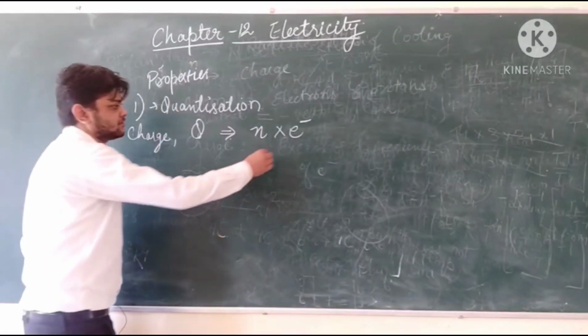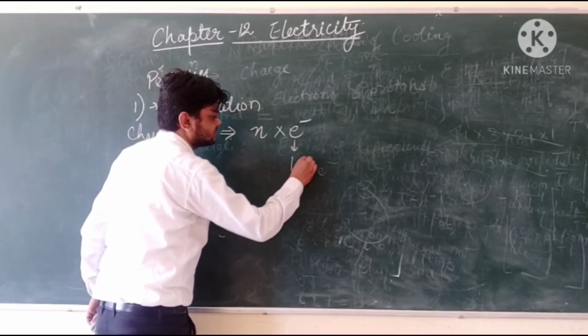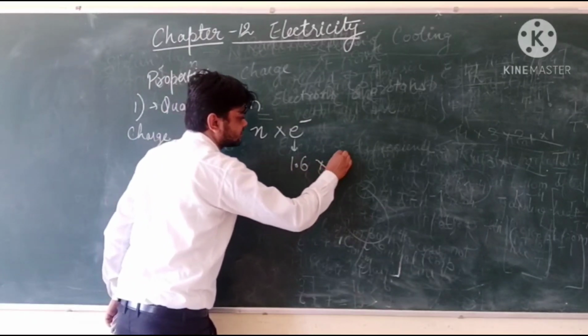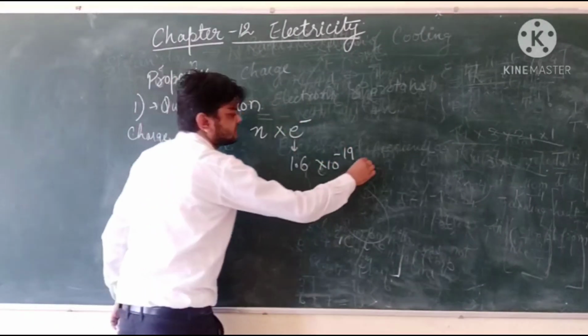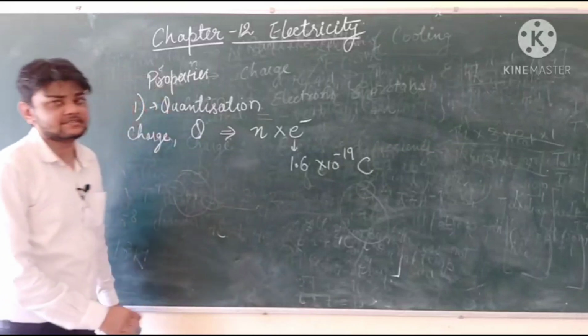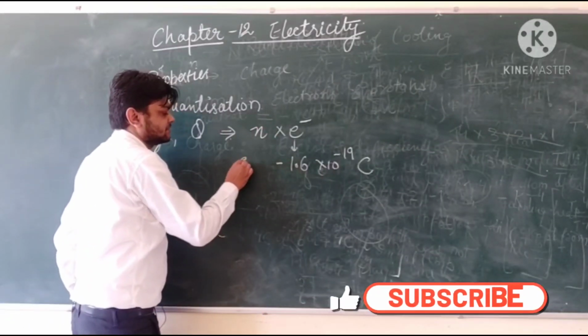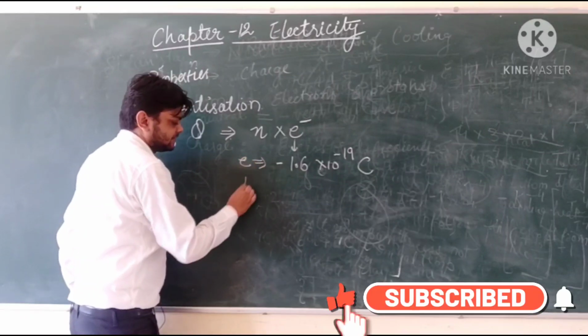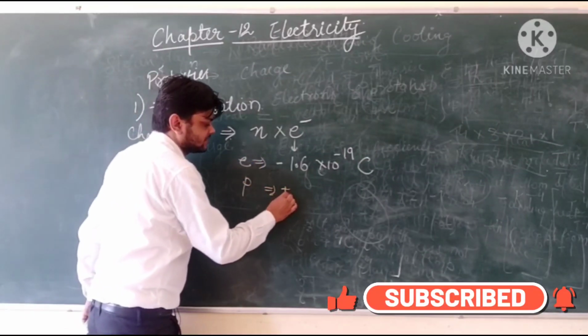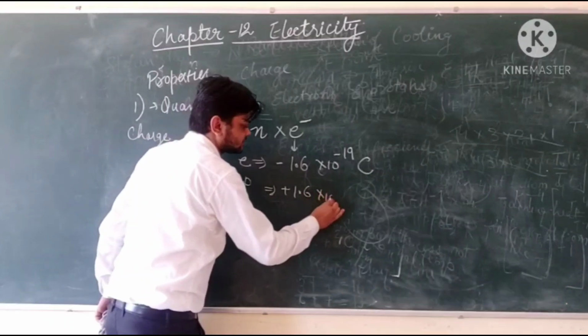The basic unit of charge is 1.6 x 10^-19, having Coulomb as its SI unit. If it is an electron, it will have a negative charge. If it is a proton, it will have the same positive charge.